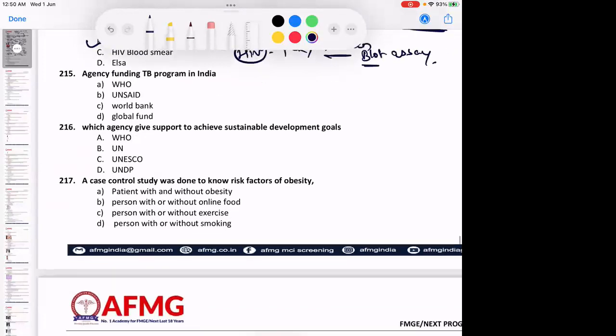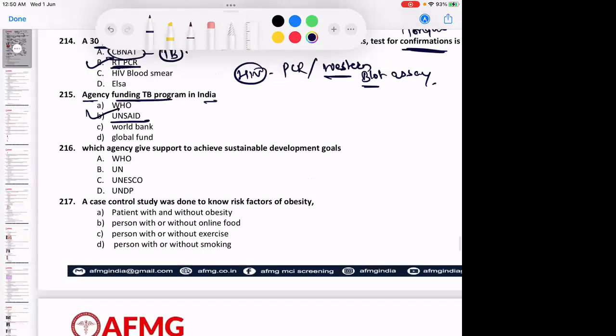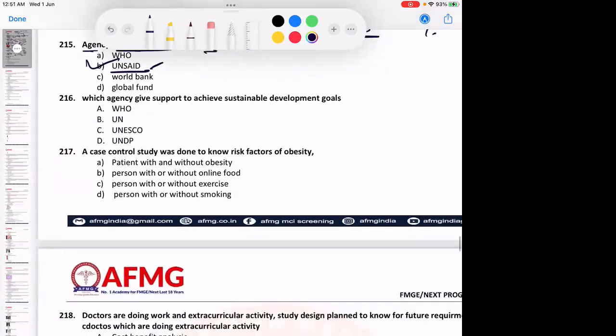Agency funding TB program in India. It is not WHO, it is UNAID. Please remember, it is UNAID. They help the developing countries to overcome some of the crisis they are facing in the healthcare sector. That is what UNAID is. It is not WHO.